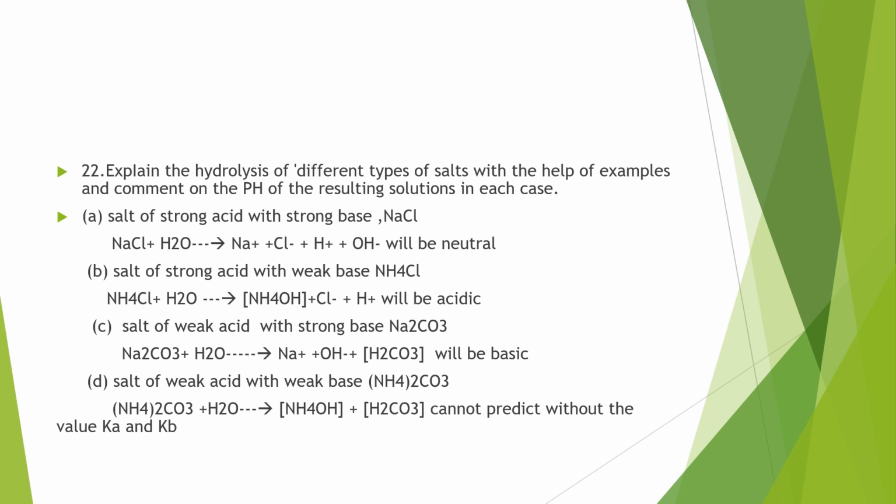Then the third one, the salt of a weak acid with a strong base, that is Na2CO3. Na2CO3 on hydrolysis gives NaOH and H2CO3. NaOH is a strong base and will be completely ionized. But for H2CO3, we don't know how much it will dissociate, but it will be less. So the concentration of OH minus will be greater and the solution will be basic.